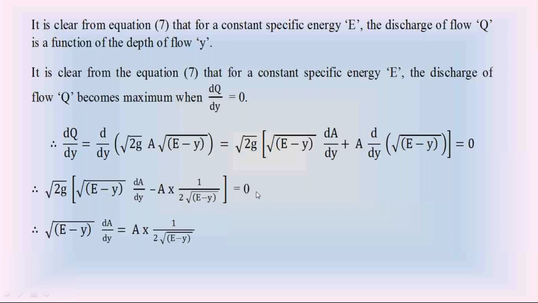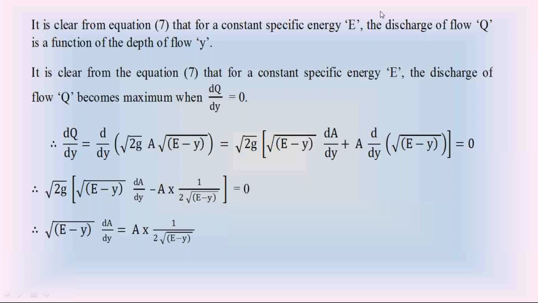Bring the second term to the right side. This equation becomes root e minus y into da by dy is equal to a into 1 by 2 root e minus y. Up to this equation, if anybody is having doubt, please ask me.